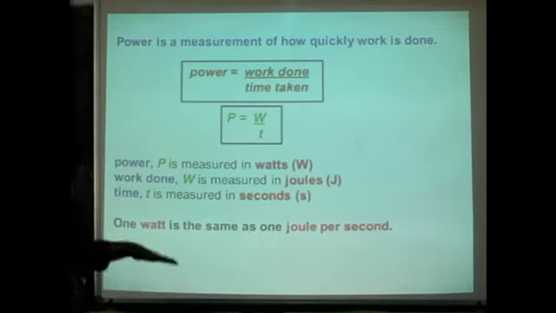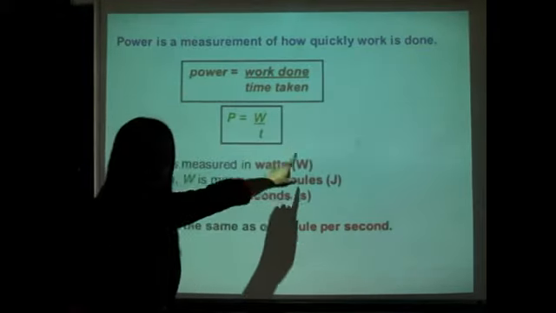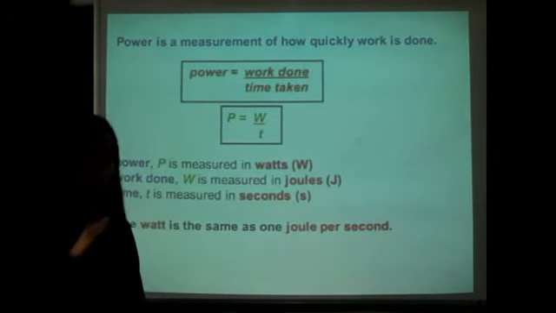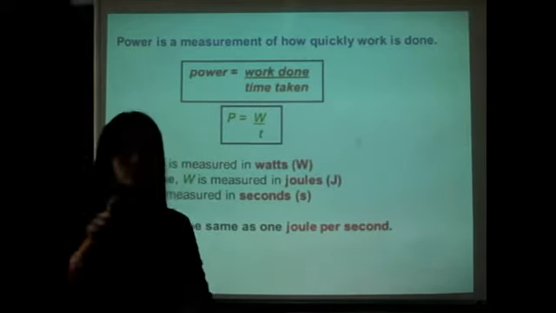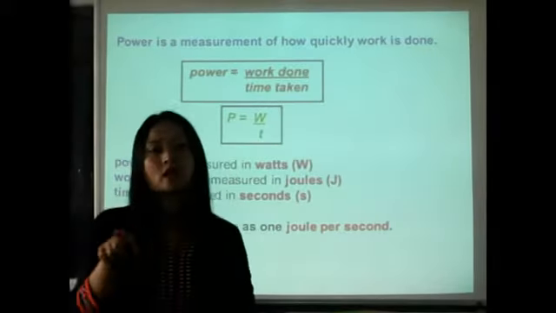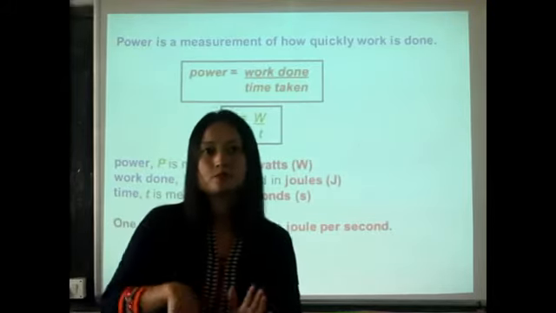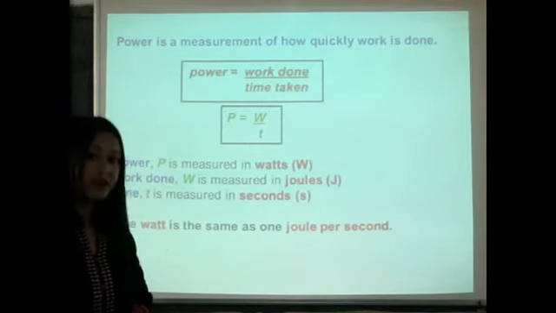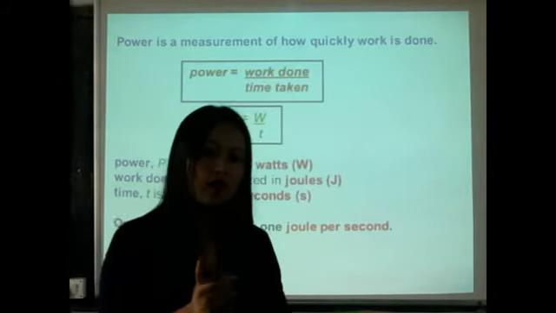So from here we can see how we get the unit watt. The unit of work done is joule. The unit of time is second. So joule divided by second is your watt. You can also write power as joule per second, that will also be correct. Or instead of writing J/s, you can just write watt. The symbol is capital W. So 1 watt is defined as 1 joule per second. That means 1 joule of work done in 1 second.